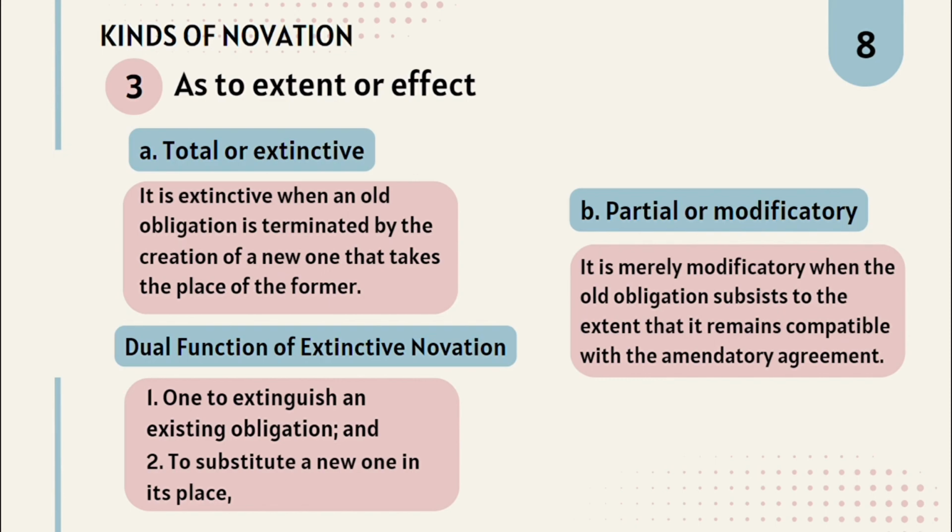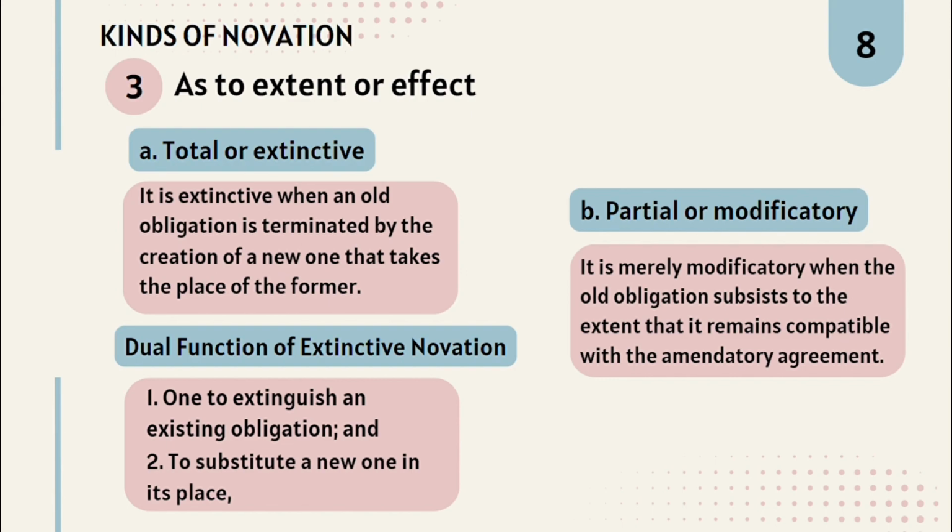Number 2. To substitute a new one in its place. It means to replace something with another item or person as a replacement. B. Partial or modificatory. It is merely modificatory when the old obligation subsists to the extent that it remains compatible with the amendatory agreement.